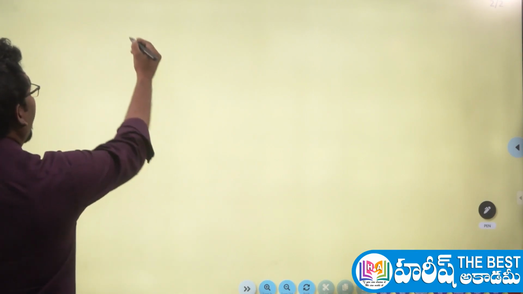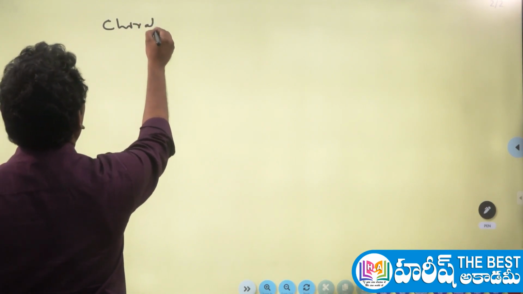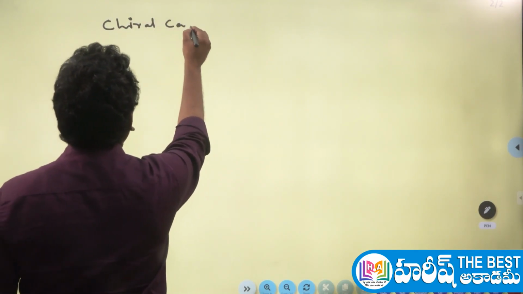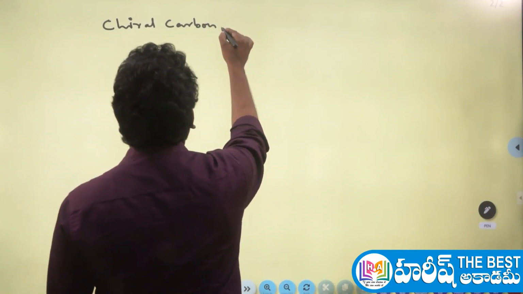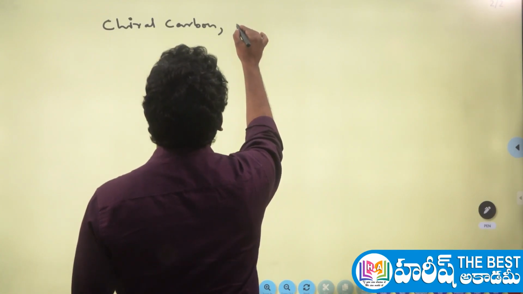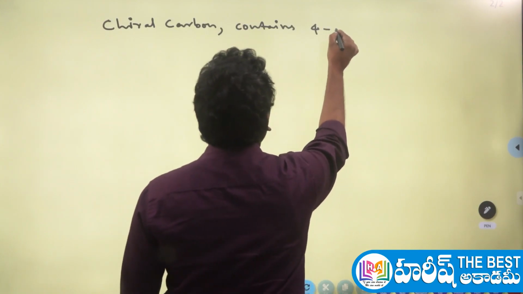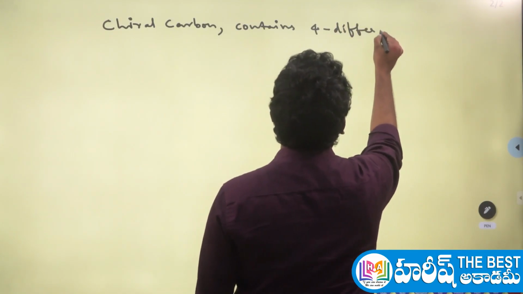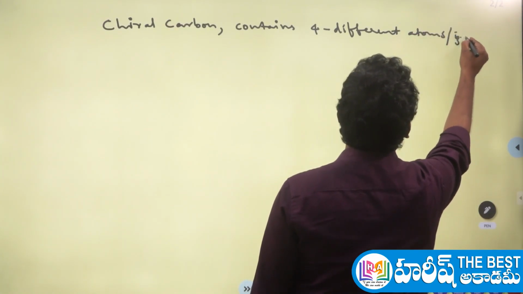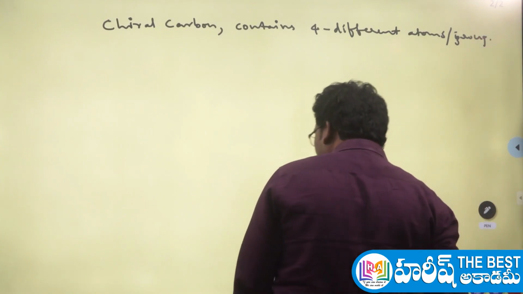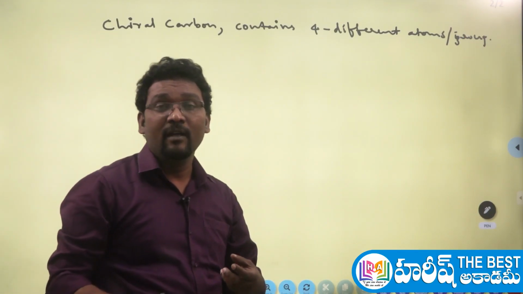So first you need to know what a chiral carbon is. Chiral carbon is nothing but the carbon which contains 4 different atoms or groups. Okay, this is called a chiral carbon here. And the spatial arrangement of these 4 different atoms and groups can be represented with the absolute configuration.